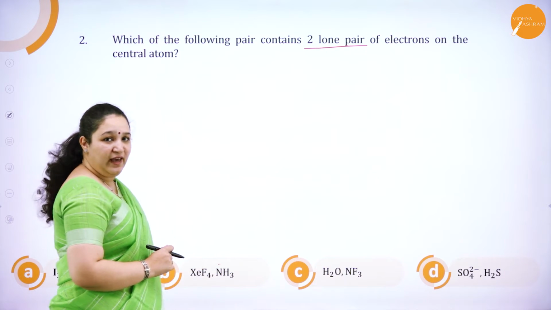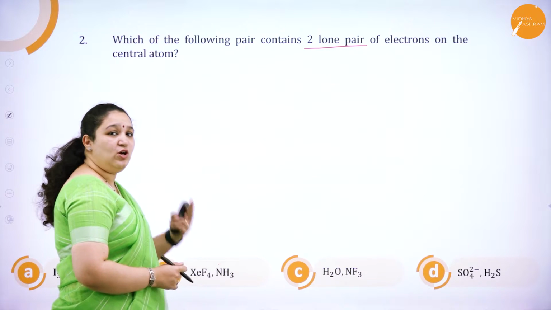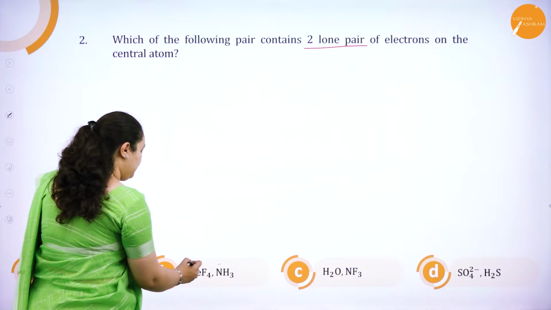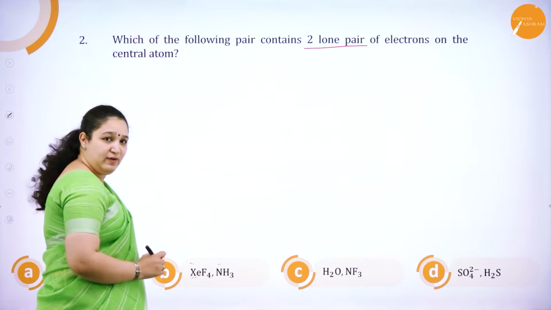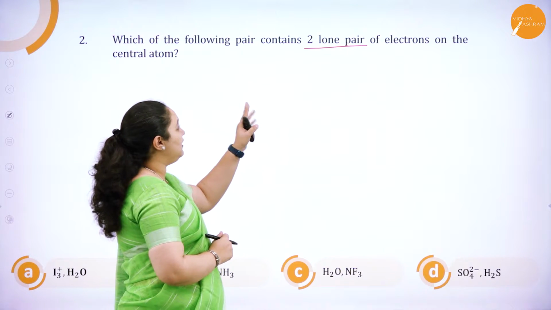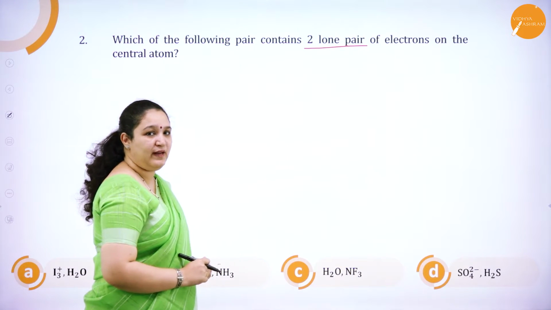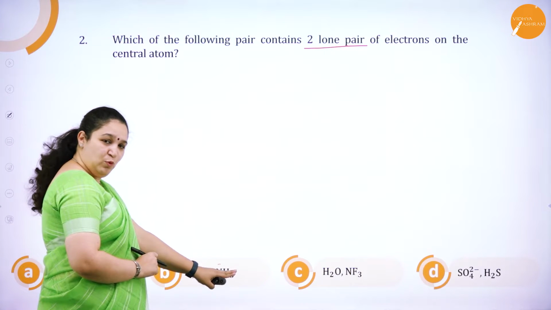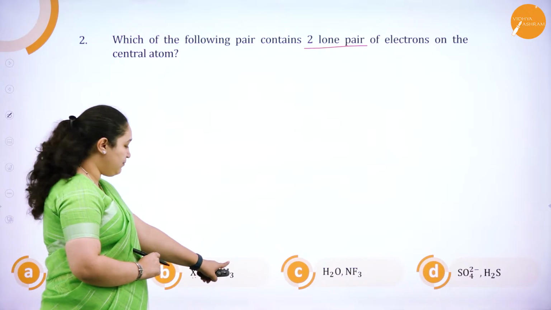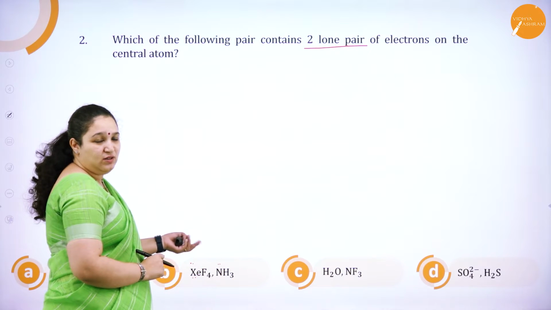And XeF4, that is xenon tetrafluoride, has two lone pairs of electrons. But what is the question? Which of the following contains both with two lone pairs of electrons? Here, both have lone pairs of electrons, but one has only one. The second one, it has got.